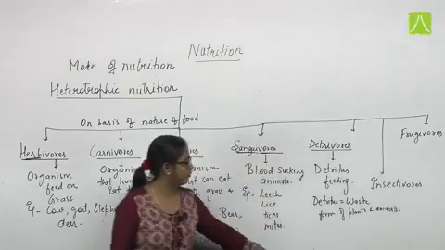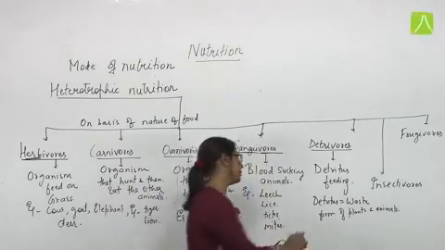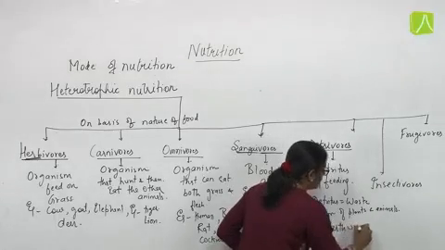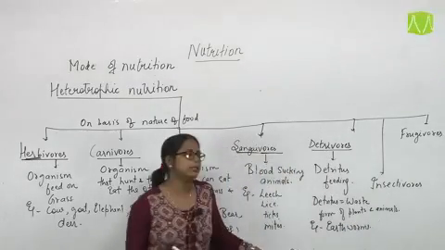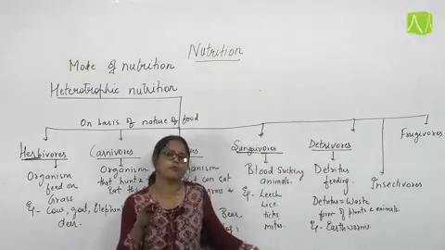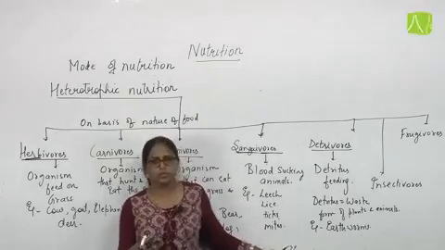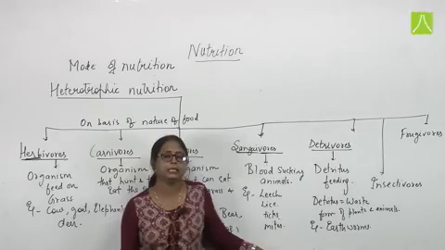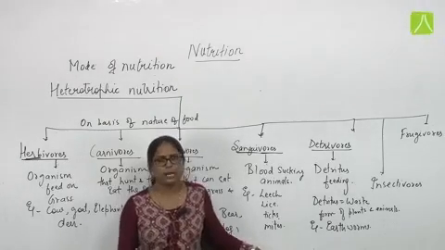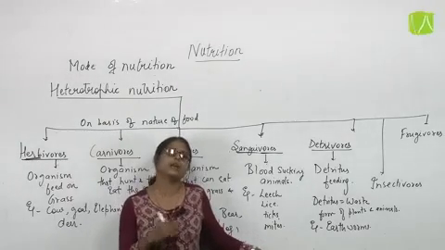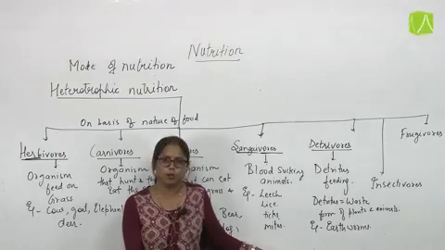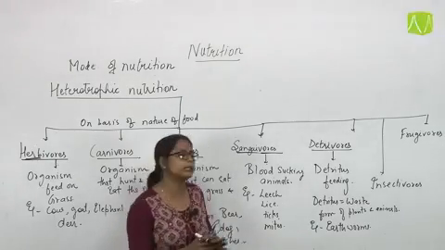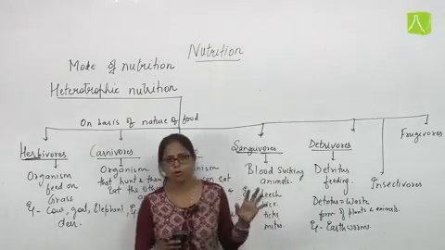The main example is earthworm. They are feeding on waste forms present in nature, but they don't decompose them or degrade them completely into CO2 and water. That means they are not decomposers, but they are feeding on detritus. So we can say they are also considered scavengers because they are cleaning all the waste of nature or earth.